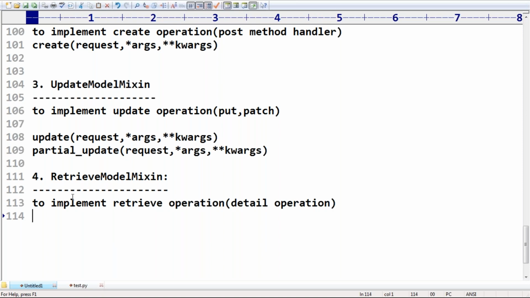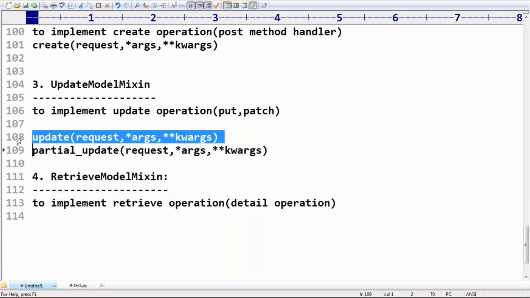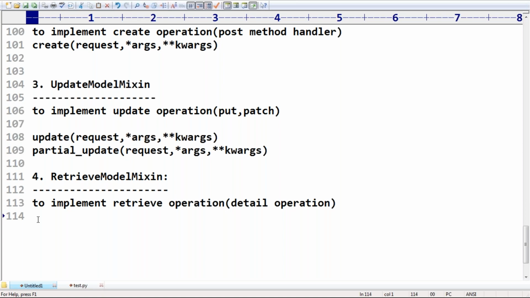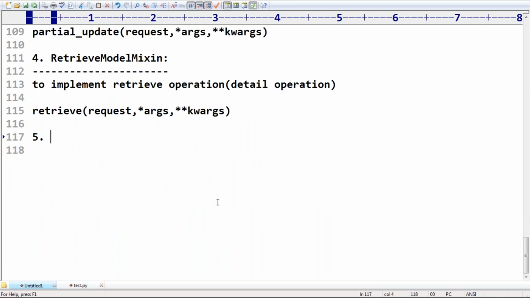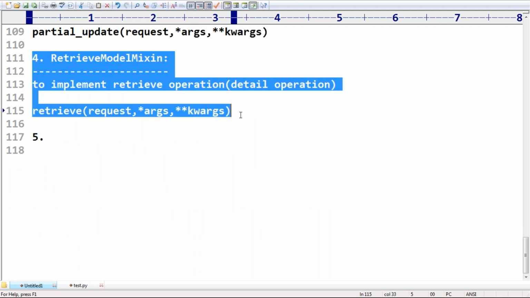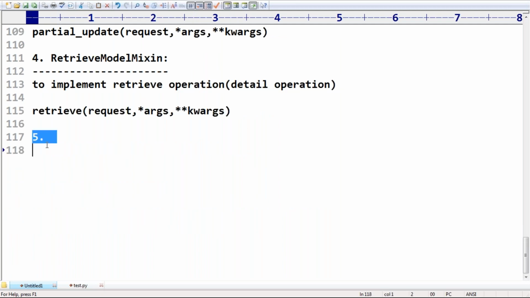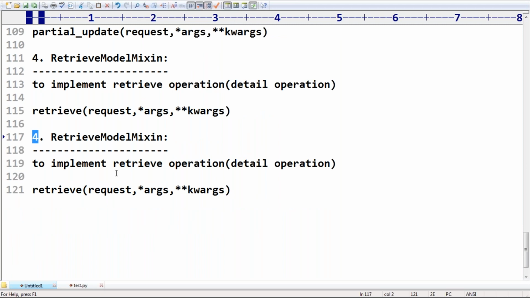So it contains one method. What is the method? Retrieve itself is the method, sir. Now fifth one, sir: retrieve model mixin. Next, last one, sir: destroy model mixin. Are you getting it? Destroy model mixin, sir. Last one. It is very simple.